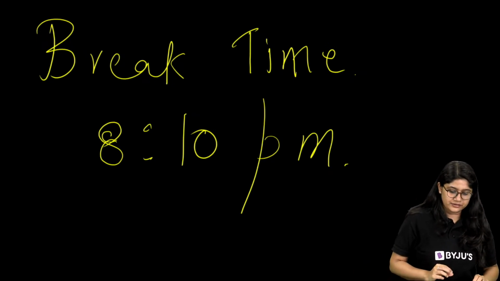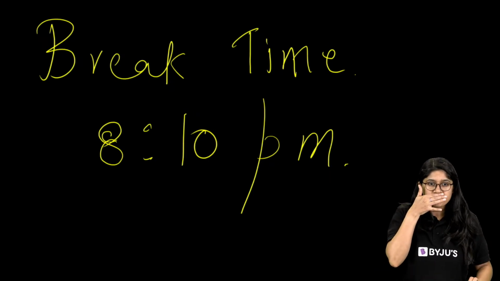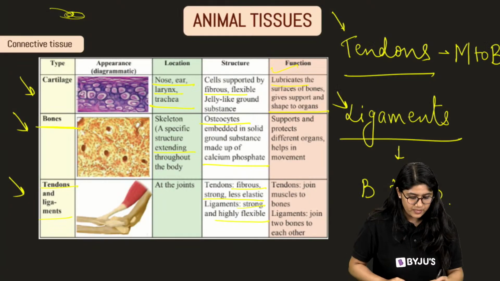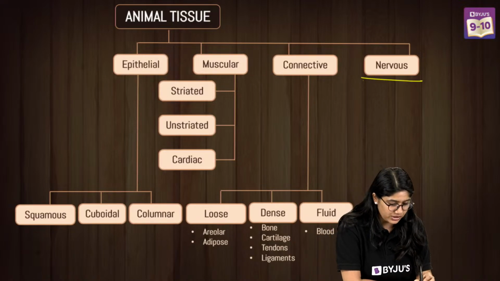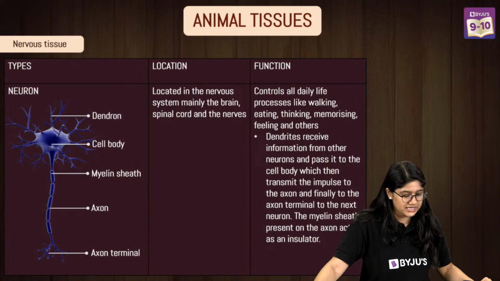Are we clear, everyone? Arjun, I hope that you have the understanding now. Yes. Okay everyone, now let's move right from here to the nervous tissue. It's the last one and then we'll quickly solve the questions and then we will have Menti.